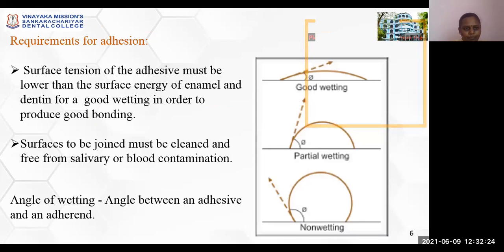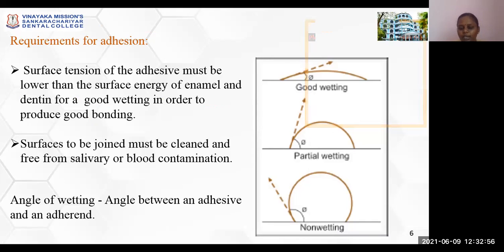Requirements for adhesion. Surface tension of an adhesive must be lower than the surface energy of enamel and dentin for a good wetting to occur in order to produce a good bonding. Surfaces to be joined must be clean and should be free from saliva or blood contamination. It is the angle of wetting that decides a good bonding agent. Angle of wetting is nothing but the angle formed between an adhesive and an adherent.